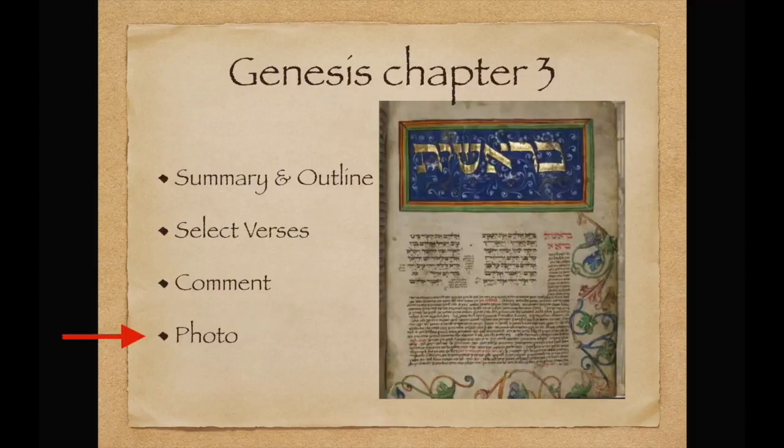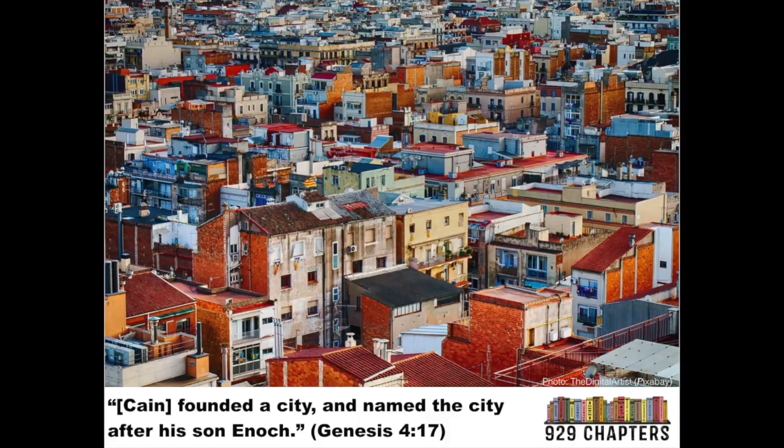Let's move on to part 4, the photo. The public domain photo I found today and linked to our chapter concerns verse 17. Cain founded a city and named the city after his son Hanoch. And what we see here is some nice urban sprawl of a city. Okay, that does it for today.